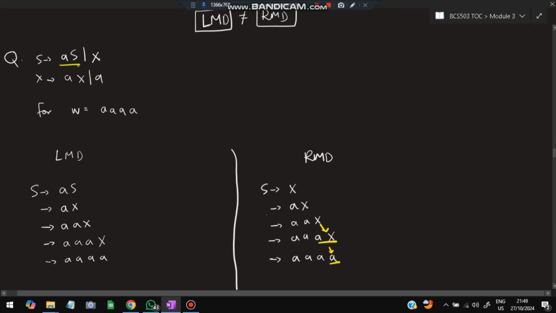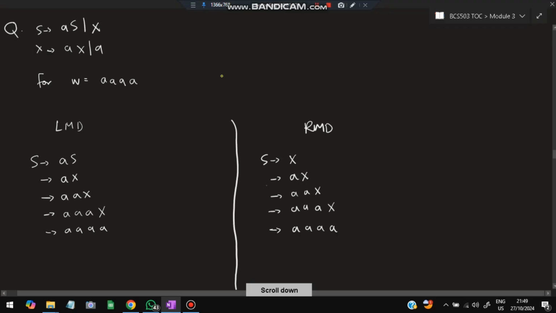I could have taken AS also. That is also not against the rules, but in that case I'll get LMD equal to RMD. Right? I need to find out a way in which I can get LMD not equal to RMD so that I can prove it is ambiguous. If LMD is not equal to RMD, that is called ambiguous. So I have to find such a way, even though there are many ways in which LMD will be equal to RMD.